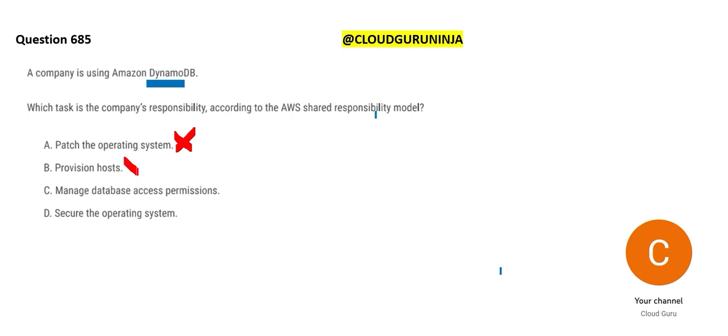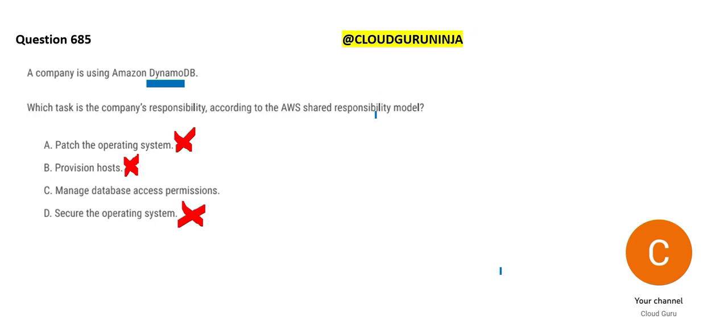Provisioning hosts is AWS responsibility because you are not responsible for hypervisors, hardware, etc. You don't know where the data centers are. Even if you know, people will not allow you to access. For example, in Mumbai, we have Reliance premises, Jio premises, and they host the AWS data center, but they will not allow you to get in. Securing the operating system is not your responsibility because you are not even installing it. You can choose an operating system, but you will not install it. So that is why the security of the operating system is not your responsibility.